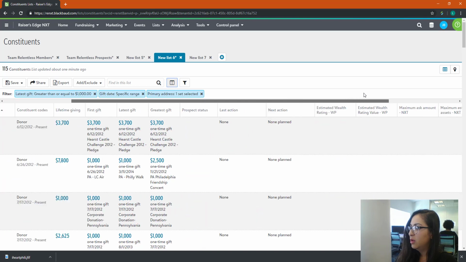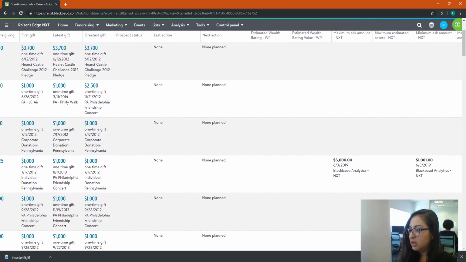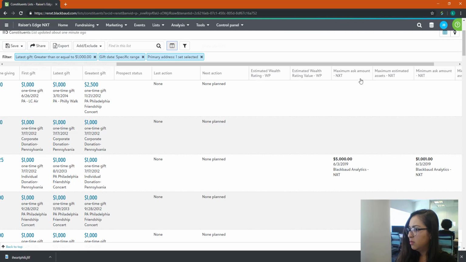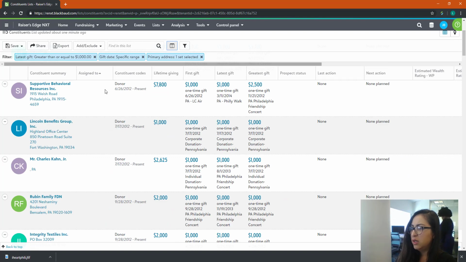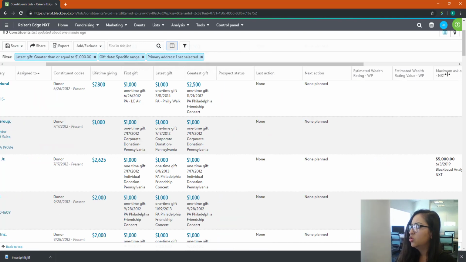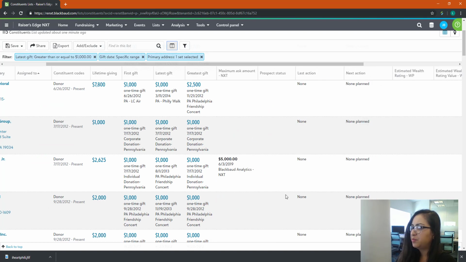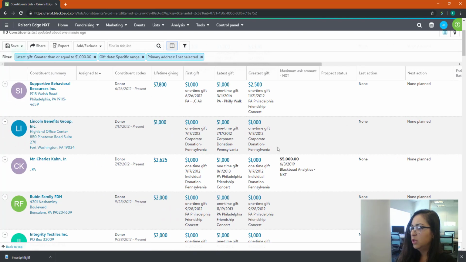So, let's see, we've got some ratings on some folks. Maximum ask amount of $5,000. Let's see who that is. And it might be a little hard to read sliding around like that, so let's move those columns over to somewhere where I can see it. Okay, maximum ask amount for Mr. Charles Kahn. So if you know him, great, stick in a note.